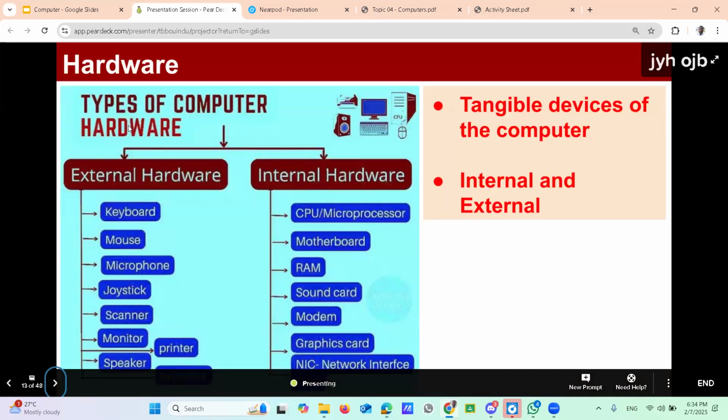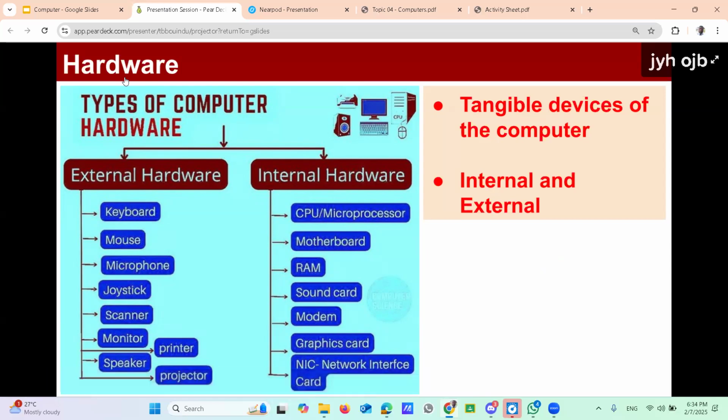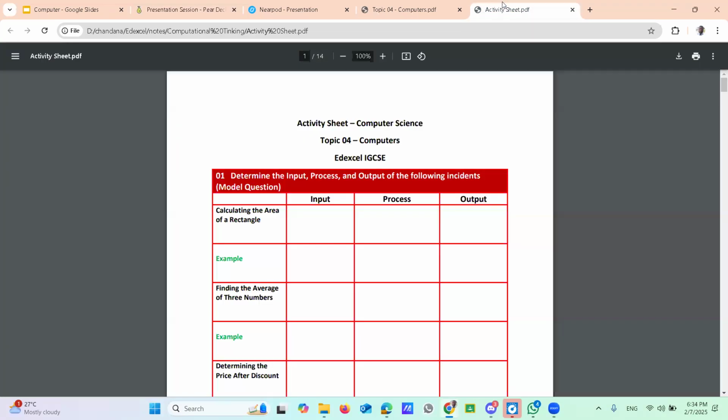Right. Then the hardware part. We are going to start the hardware. Earlier we learned about the common concept of the computer: input, process, and output. Before starting the hardware part, it is better to do some activities. Therefore, I'm going to deliver this activity sheet.